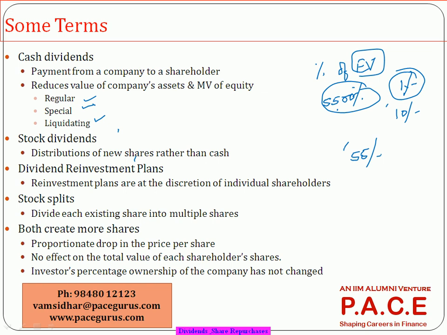Right? So here come the three categories of dividend: regular dividend, special dividend, and liquidating. Regular is something which the company declares more or less every year. And this regular dividend, the company doesn't want to increase drastically or decrease drastically, because generally we see the regular dividend will be more or less consistent every year. Probably if they are declaring 200% every year, they'll try to maintain it around that same 200%. Slightly more, slightly less, but not drastically more or drastically lesser, because